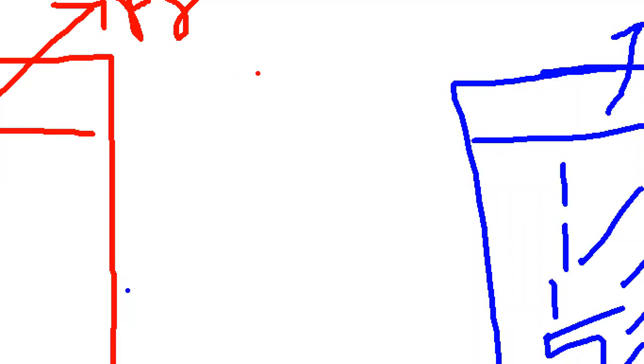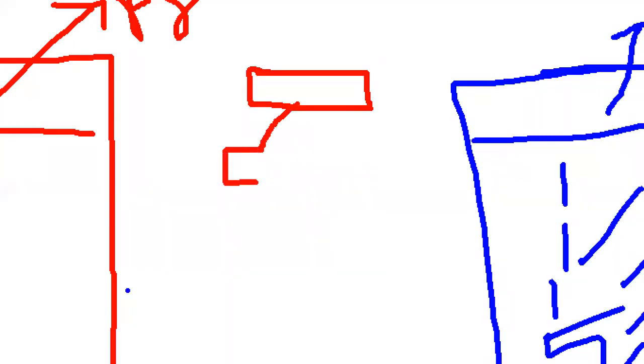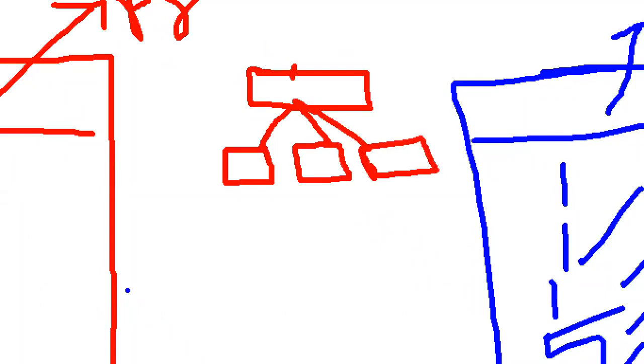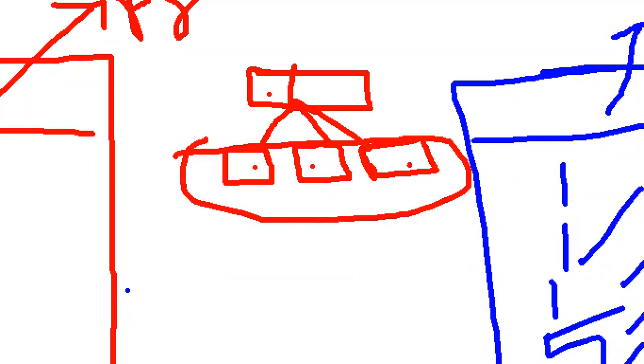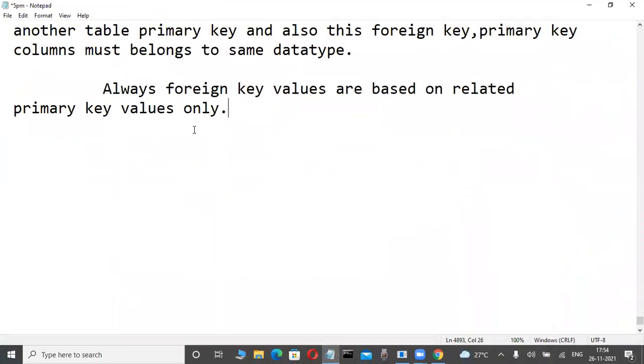Suppose in a hierarchical data model based product, this root node is there, and under the root node more child nodes are there. Here one parent only, so many child records are available. That's why this record is repeated a lot across these child records. This is a master record and also these child records are there. Same concept here, primary key, foreign key, E.F. Codd gave. That's why E.F. Codd designed this exceptional case.